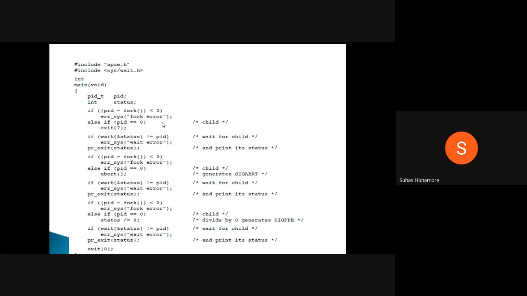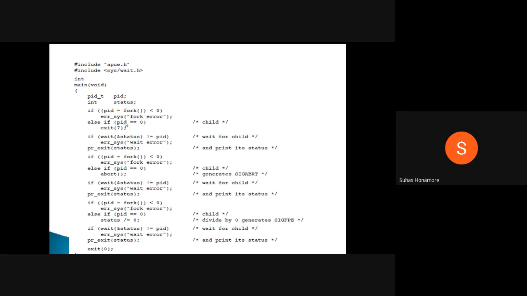If it returns any other value, some error is there. So here we are checking it. We pass the address, and it waits for any child that is running. Wait is called by the parent process to wait for any child. You have only one child, so it's waiting for one child.